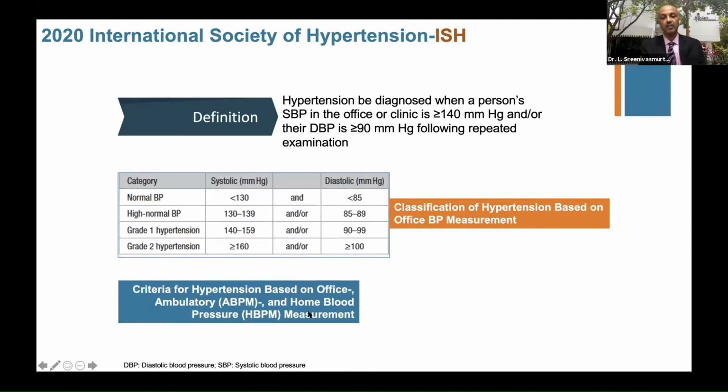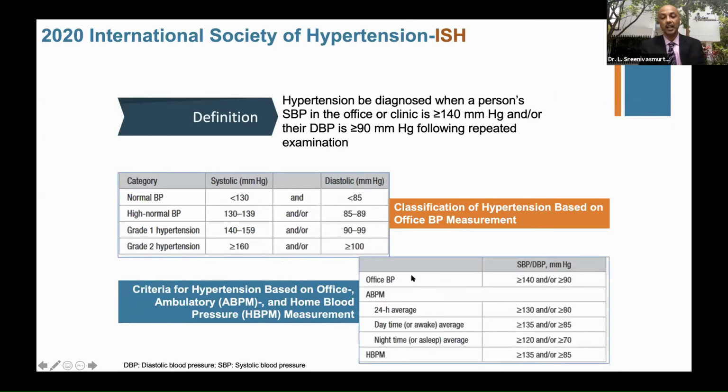Now, criteria for ambulatory BP and home BP are slightly different. And this is what Muruganathan sir has been alluding to all this while. Office BP, you say more than 140/90, and for home BP, it is 135/85. So this is more accurate, more convenient, the easiest method for us to diagnose. So all of us should try to push this HBPM. ABPM guidelines are different: 24 hours, daytime, nighttime, they have divided again into sub-classifications. So for office BP and home BP, there is a definitive difference to diagnose. And this is the latest 2020 International Society of Hypertension guidelines.